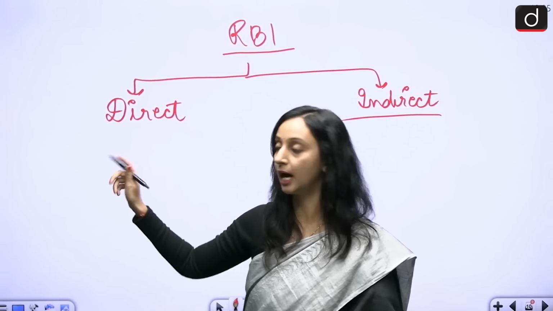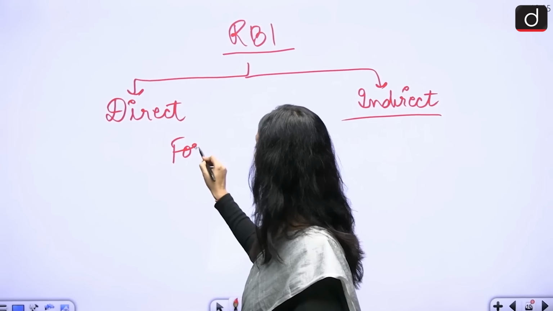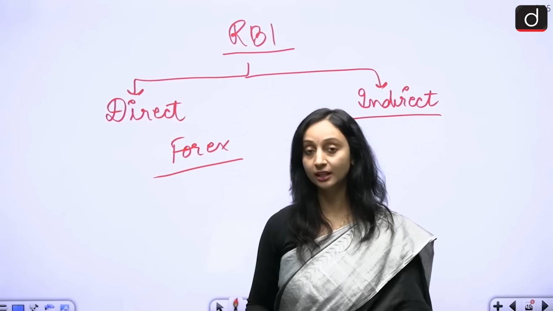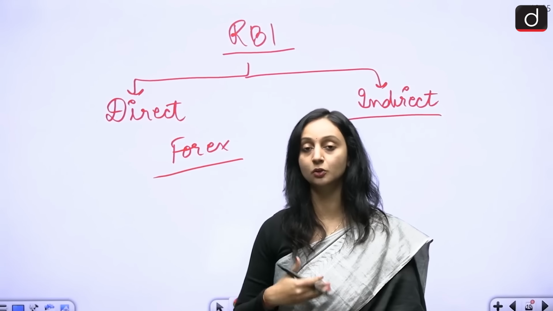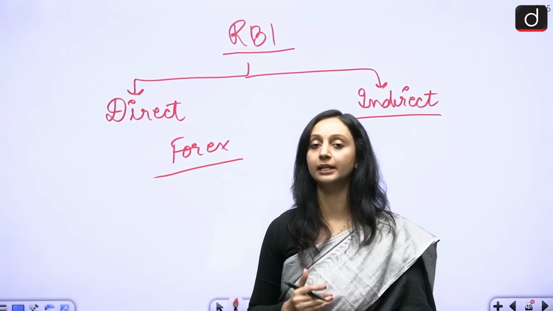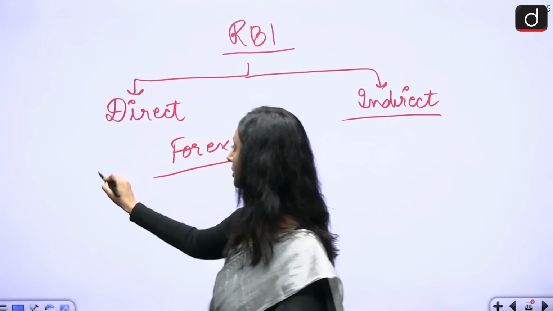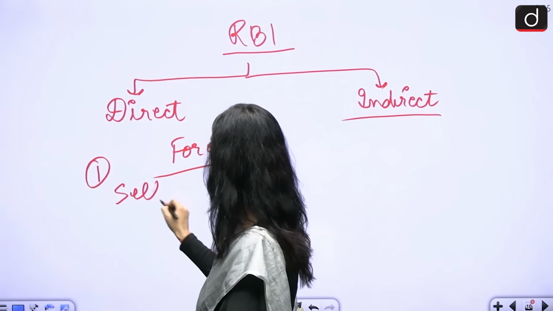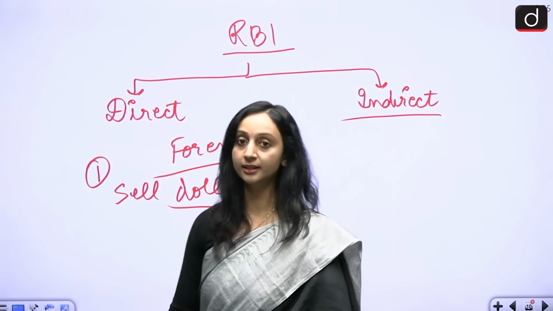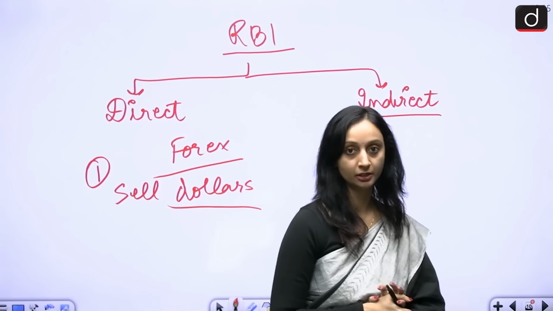And we know that RBI maintains what? Forex reserves. So it can decide to sell these dollars. When it sells the dollars, dollars again are going to get abundant in the economy, and then stability can be maintained. So it can sell dollars. This is something that the RBI can do as a direct intervention.